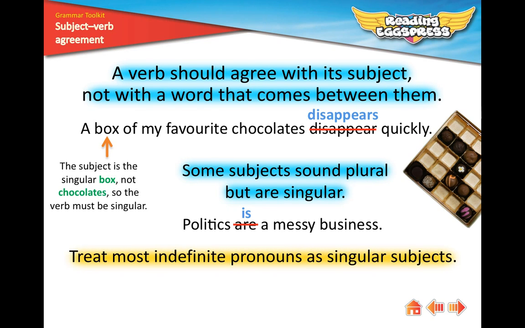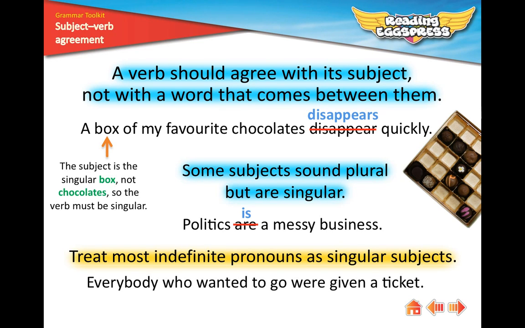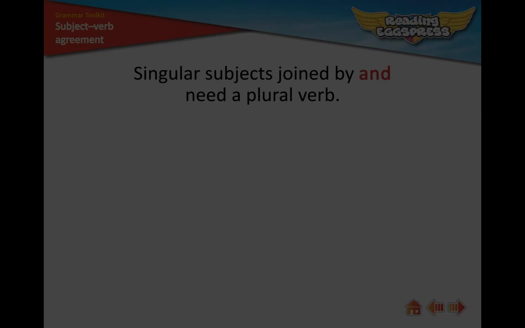Treat most indefinite pronouns as singular subjects. So the indefinite pronoun everybody has to be treated as a singular subject. Everybody who wanted to go were given a ticket. That is incorrect. The were has to change to was. Then we have subject-verb agreement. Everybody who wanted to go was given a ticket.